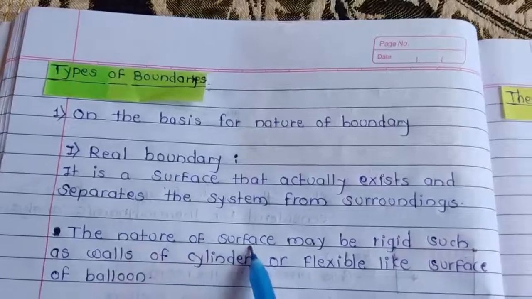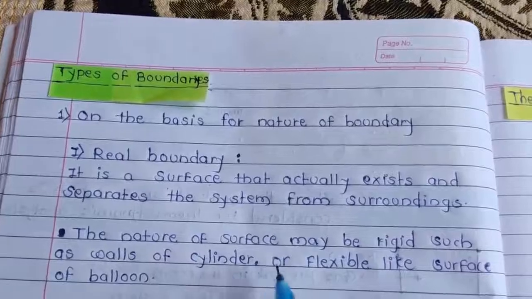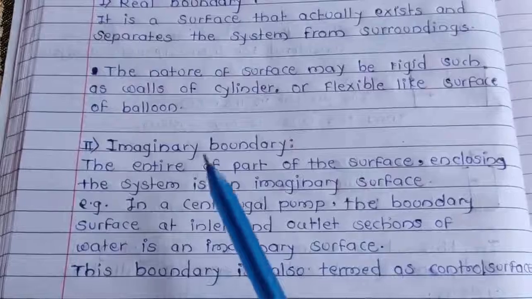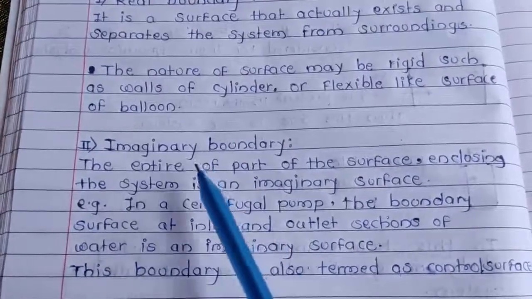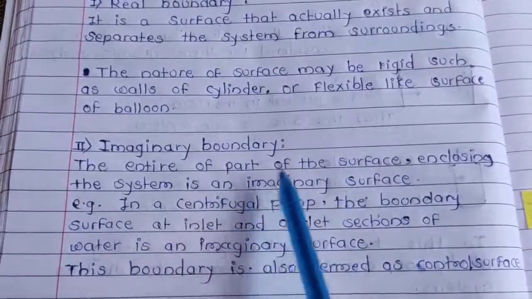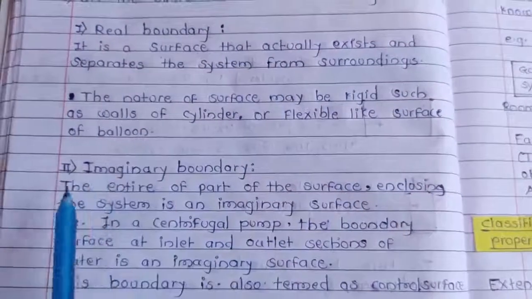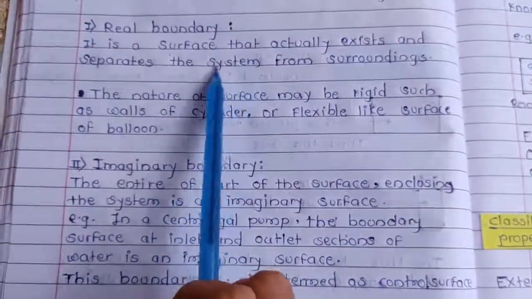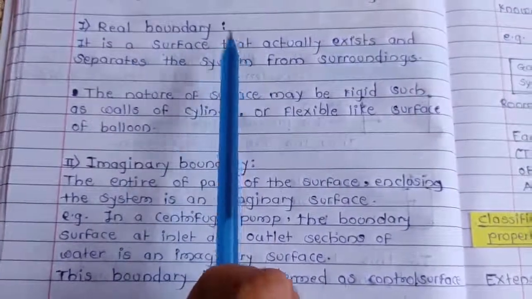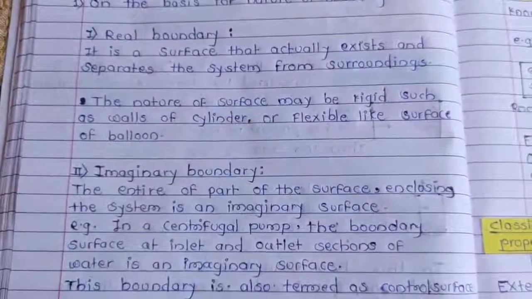The nature of a surface may be rigid, such as the walls of a cylinder, or flexible like the surface of a balloon.